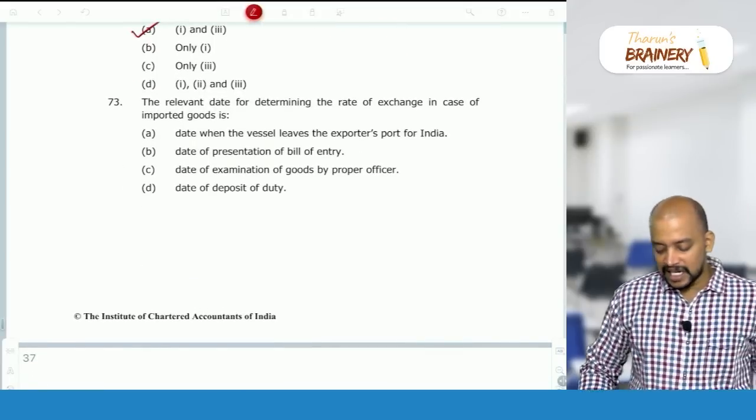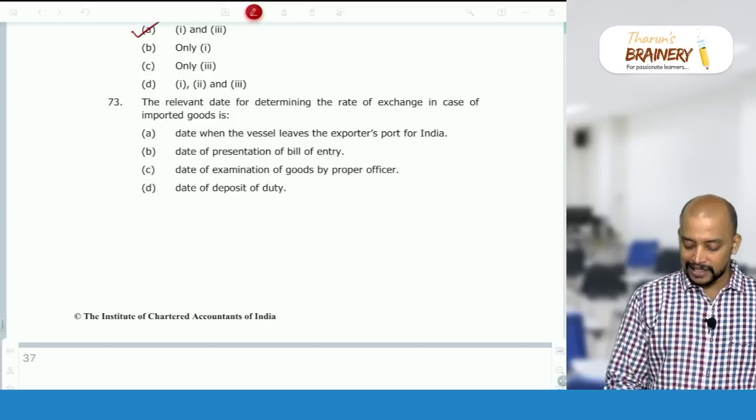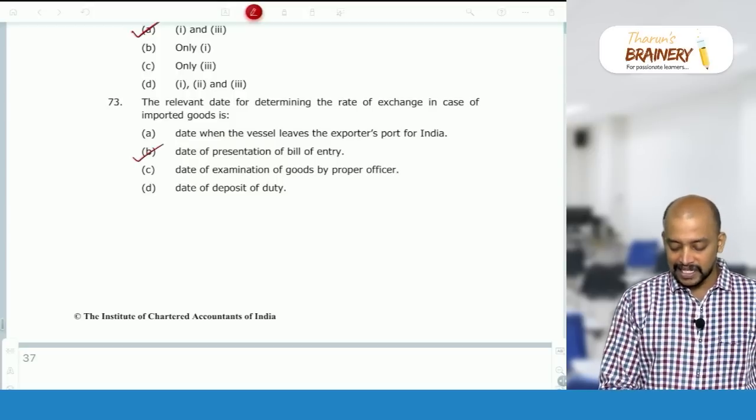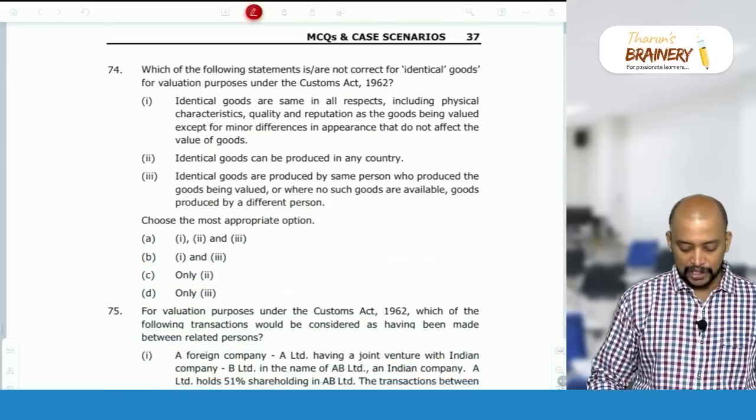Question 73. The relevant date for determination of rate of exchange is the bill of entry date. It is not the date the vessel leaves, or examination, or deposit of duty. It is the date of presentation of bill of entry.